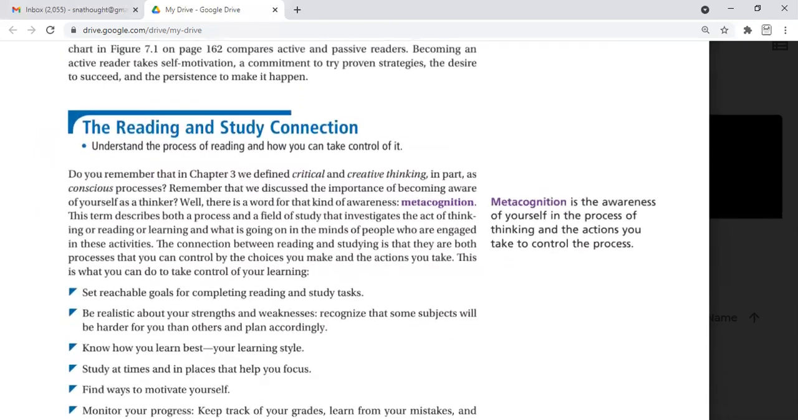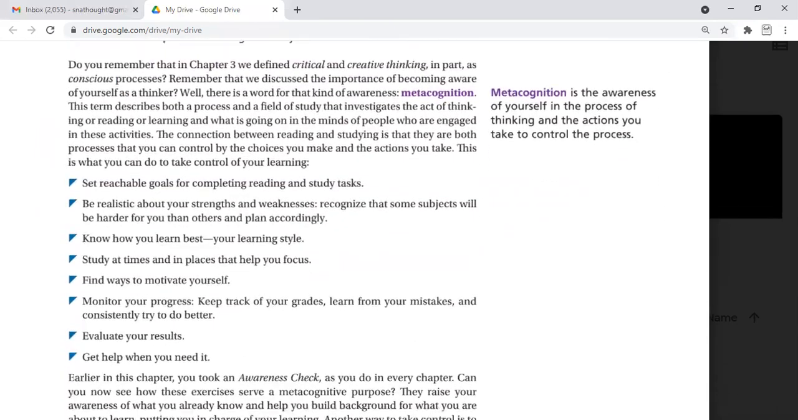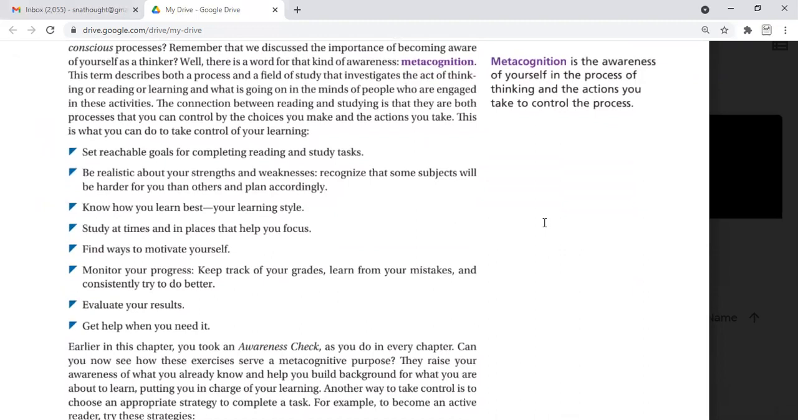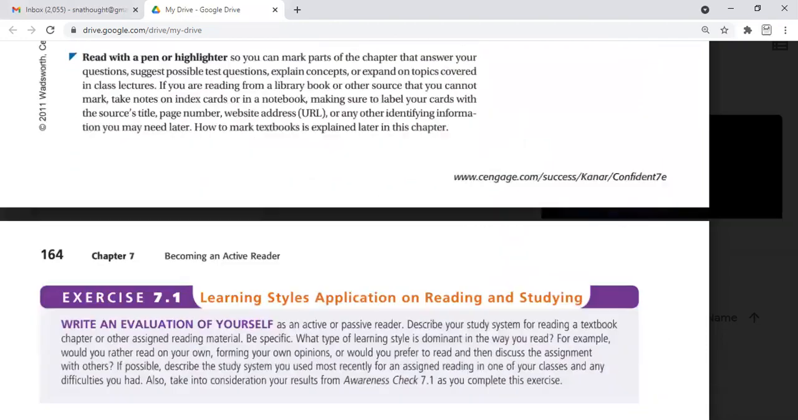Okay, there are some bullets and some suggestions to connect with the reading. Be realistic, set your goals, and adopt your best learning style, whether visual, audio, or kinesthetic, and study at a time when you feel free and have high energy to focus. Find ways to motivate yourself, monitor your progress, where you are going, and evaluate your results. Get help when you need it.